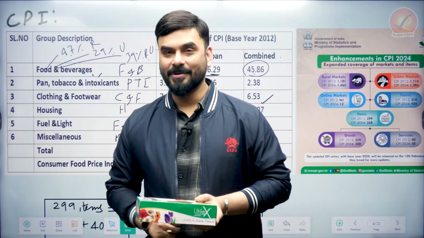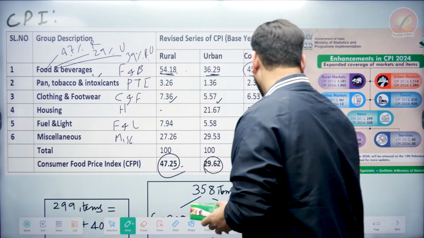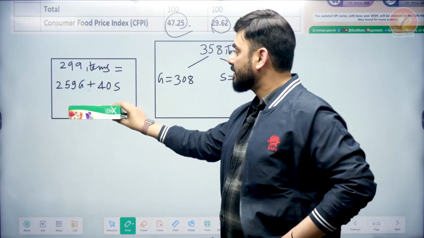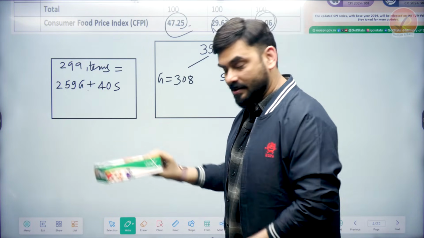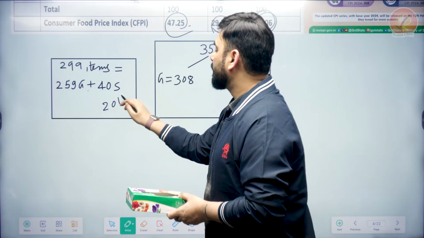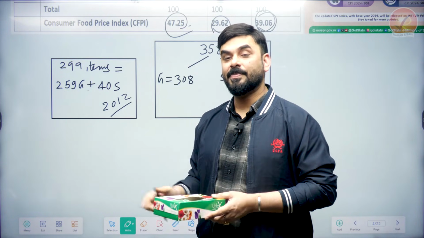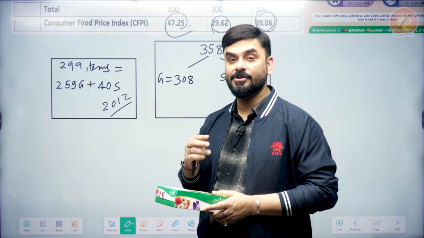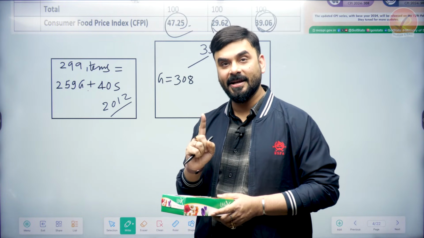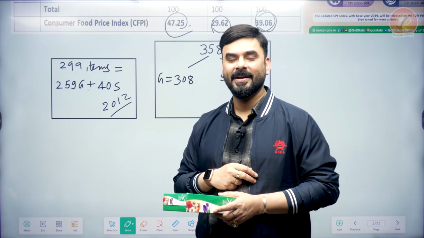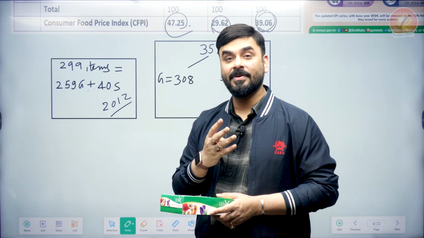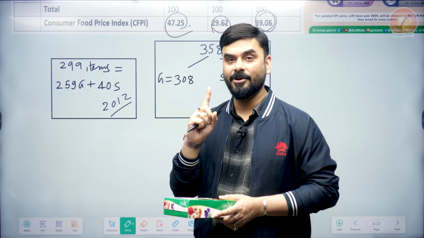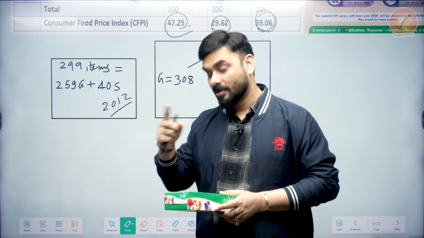Now, I want to tell you 2-3 things here. Number one, the government of India realized that this basket, having 299 items, is an old basket. Why? Because we are using 2012 as reference year. This basket was created in 2012 having 299 goods and services of regular consumption. But you understand that taste and preference of people change. Whatever we are consuming today, maybe we were not consuming in 2012.